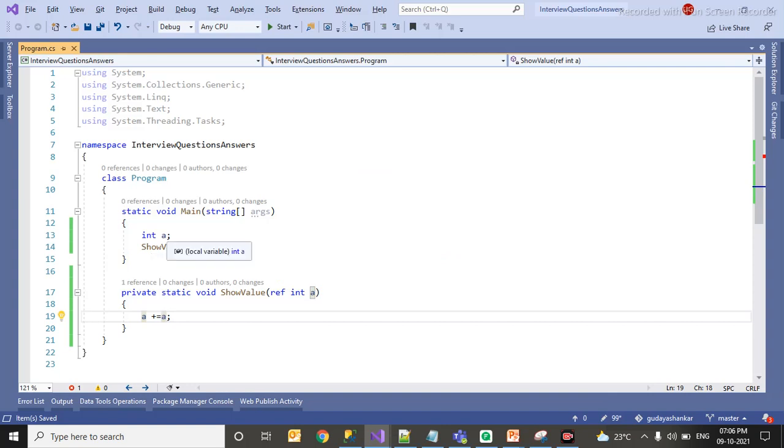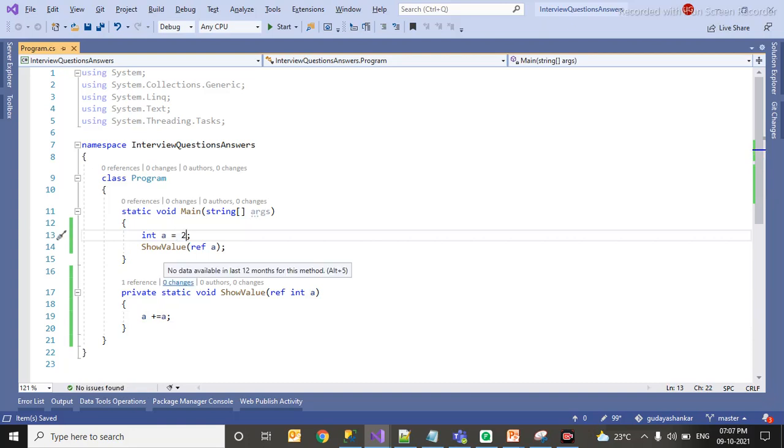I have not initialized it, I just declared a variable without value. So what it is telling, use of unassigned local variable. So this will give a build error because you have to give the value when you are passing to a method which is expecting ref. So what I am going to do, I will just give some value, that error will go away. So we'll see how that out behaves.